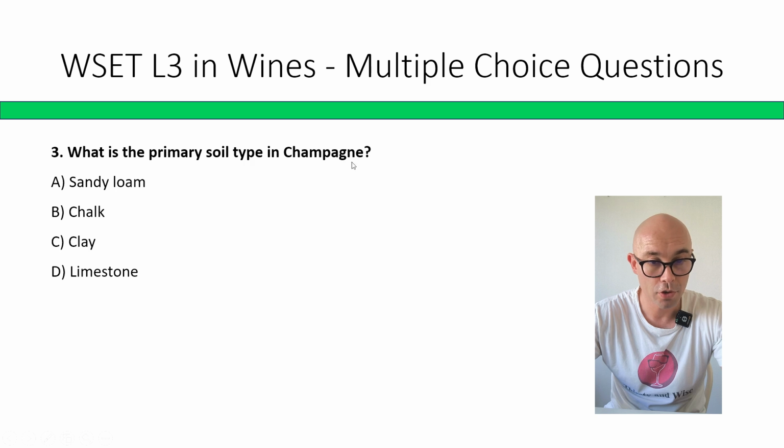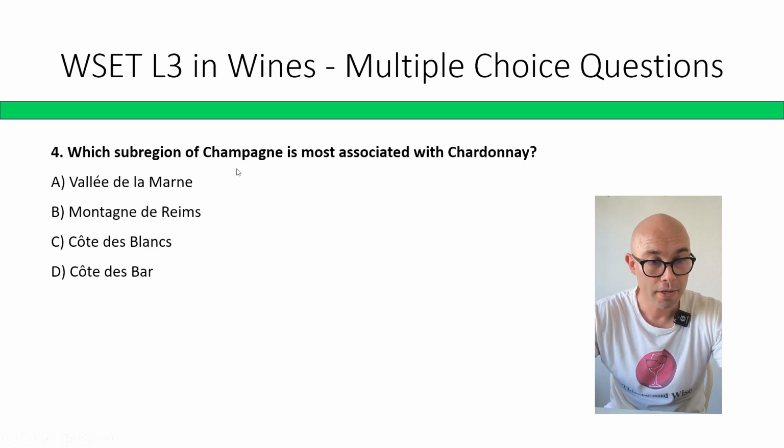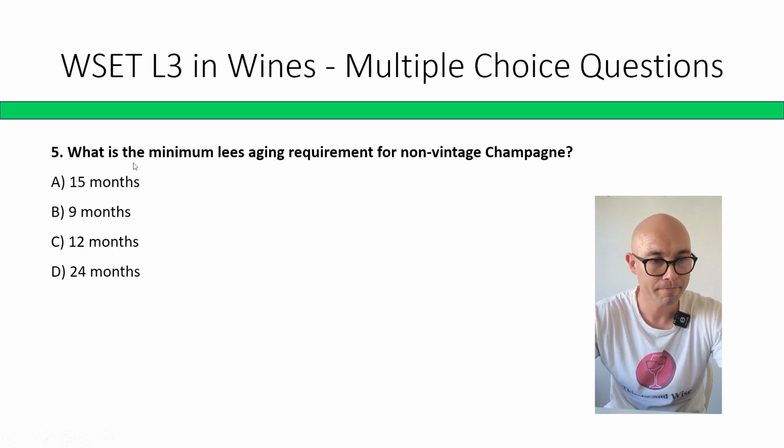What is the primary soil type in Champagne? Sandy loam, chalk, clay, limestone. Correct answer is B, chalk. What subregion of Champagne is most associated with Chardonnay? Val de Marne, Montagne de Reims, Côte de Blancs, Côte de Bar. The correct answer is C, Côte de Blancs.